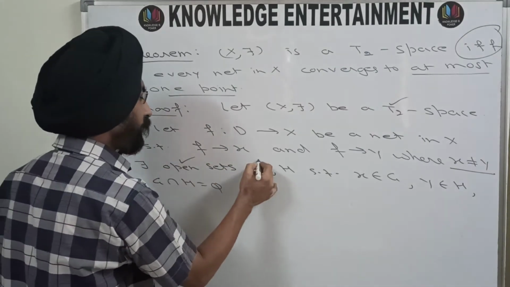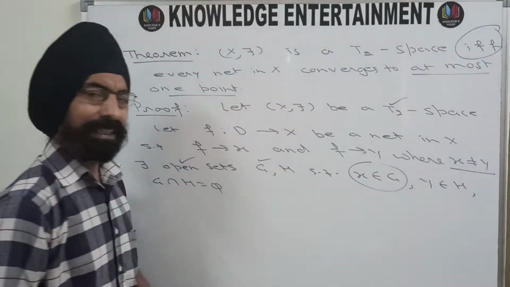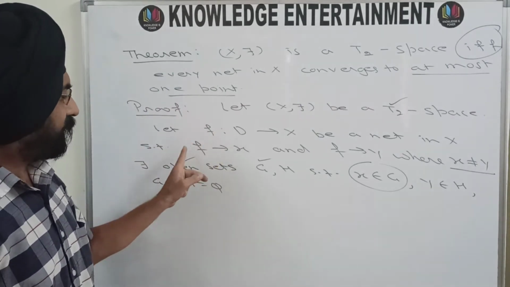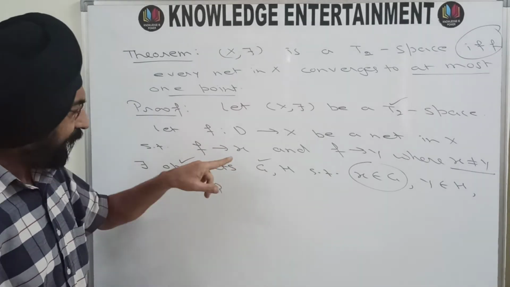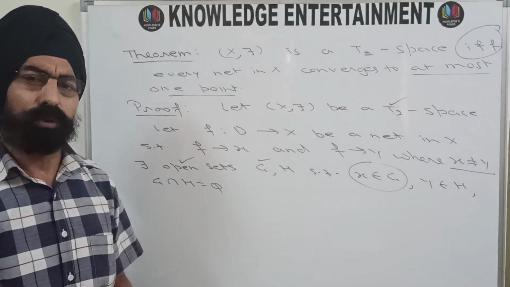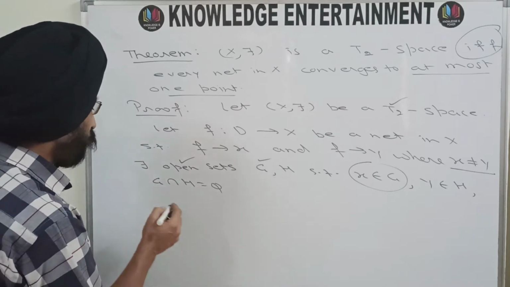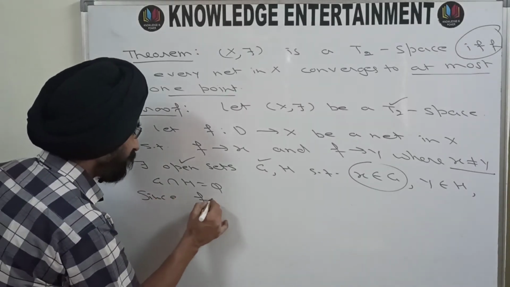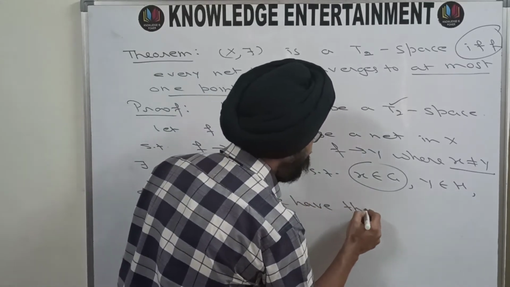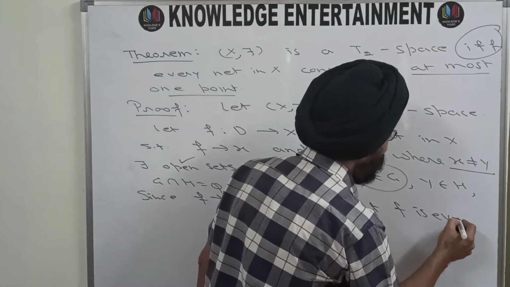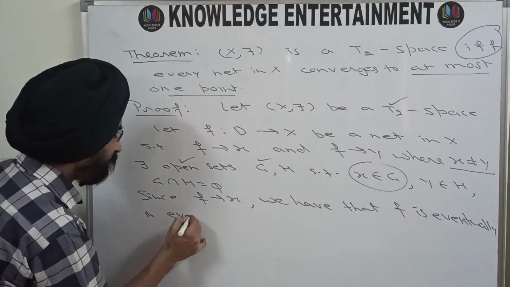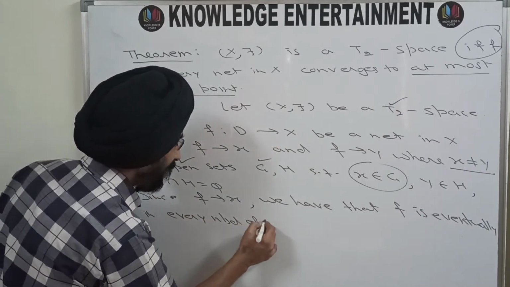Now G is an open set and x belongs to G. That means G is a neighborhood of x and the net converges to x. So therefore f is eventually in every neighborhood. Since f converges to x, we have that f is eventually in every neighborhood of x.